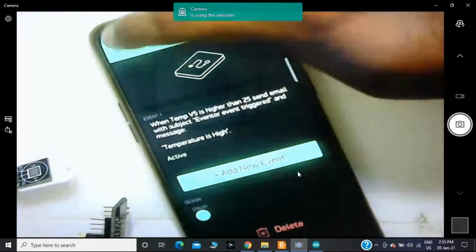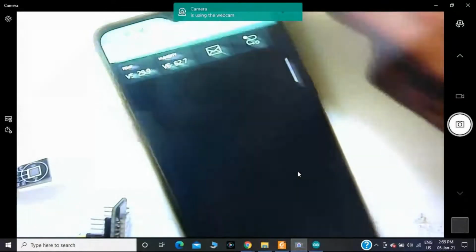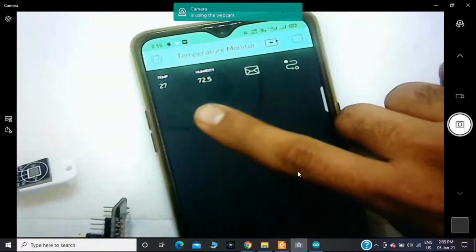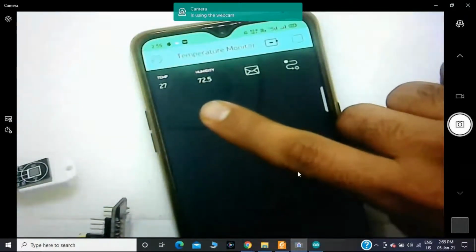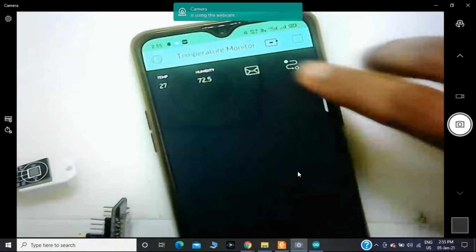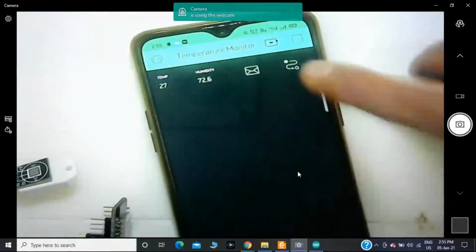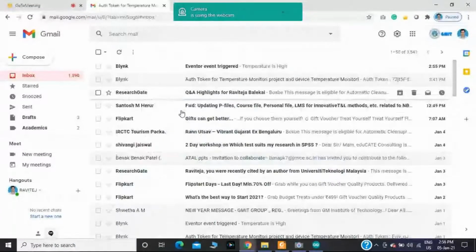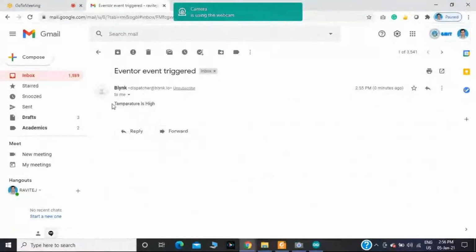Now observe it carefully. Now I am running this one more time. Now I am getting temperature 27 degrees Celsius. After the event is created, see here, the event is triggered, then it is sending a message, temperature is high.